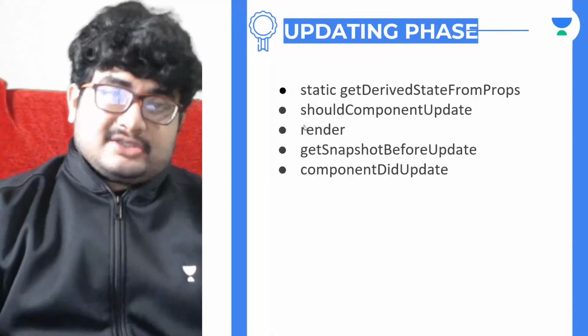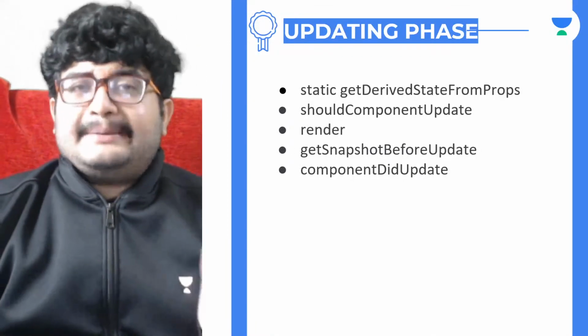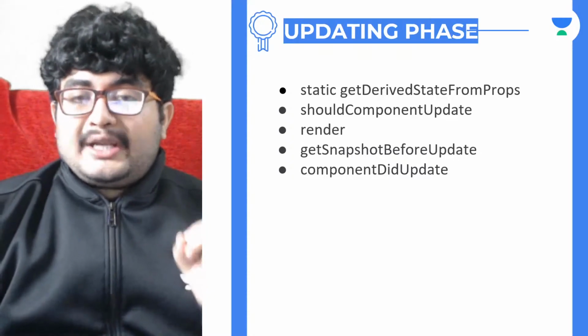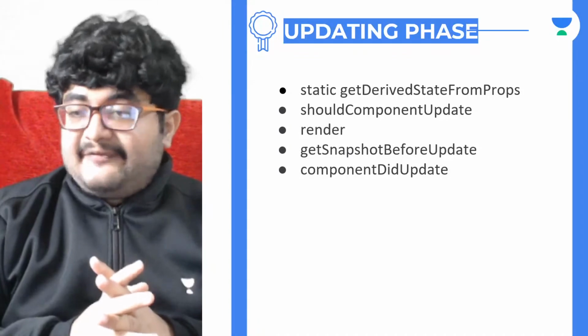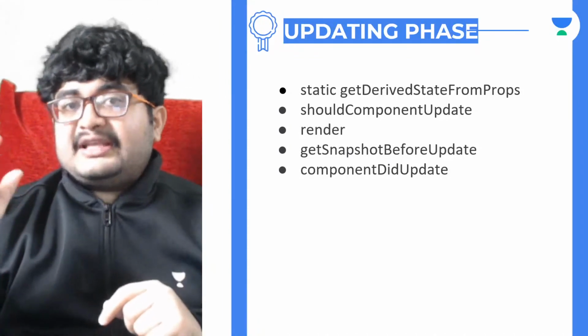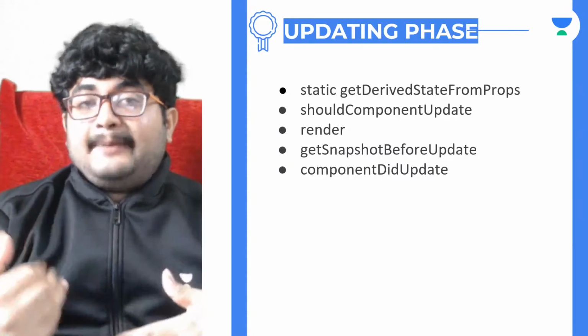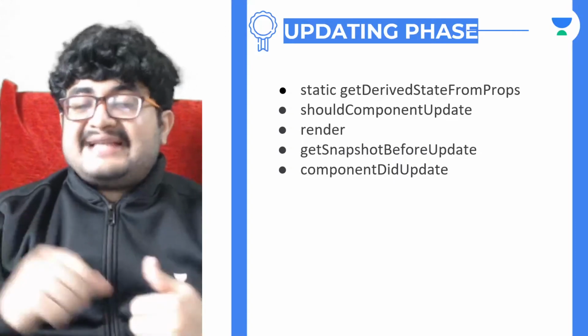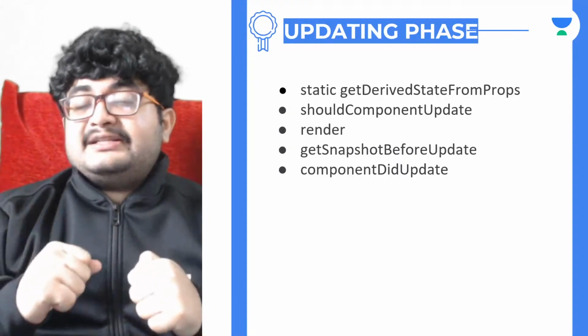After that, render is called. After that, getSnapshotBeforeUpdate is called. Now this is also something that is very rarely used. What is the work of this? getSnapshotBeforeUpdate is actually for storing some information. For example, you want to store the scroll position where the user is right now, and after the update, you want to scroll the user to exactly that position. If you want to do these things, getSnapshotBeforeUpdate is where you should do it.